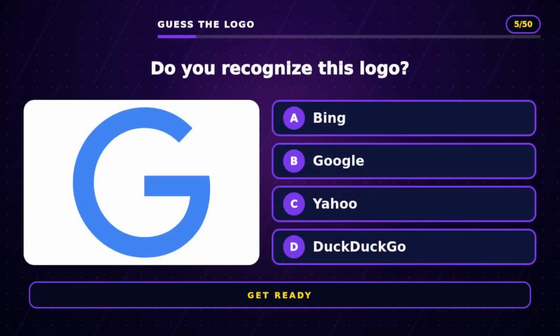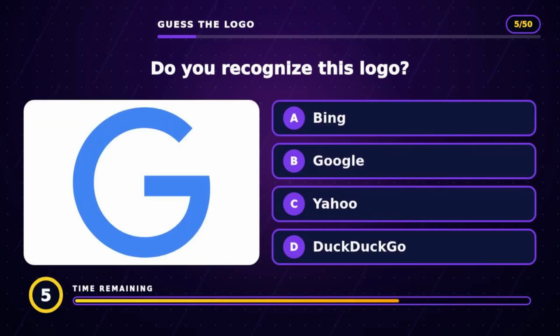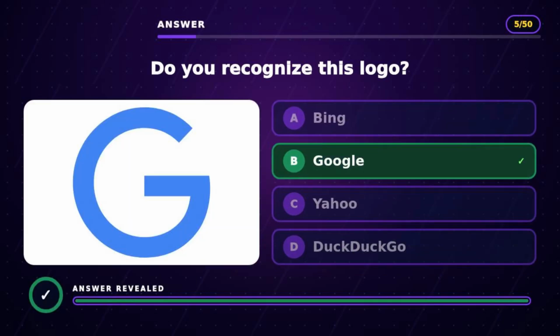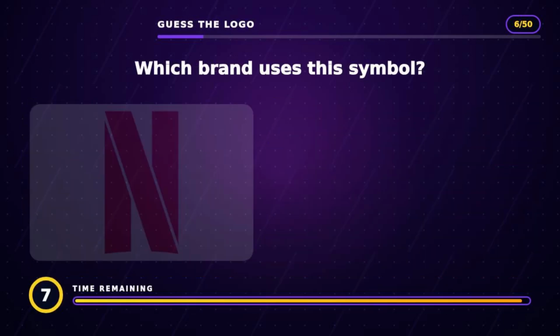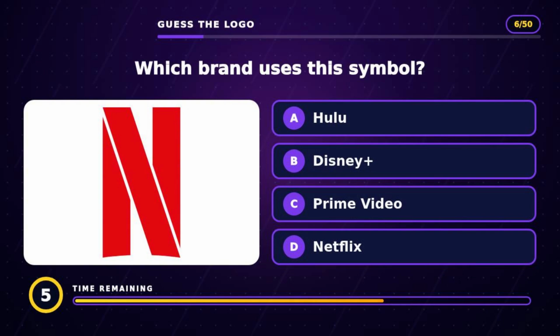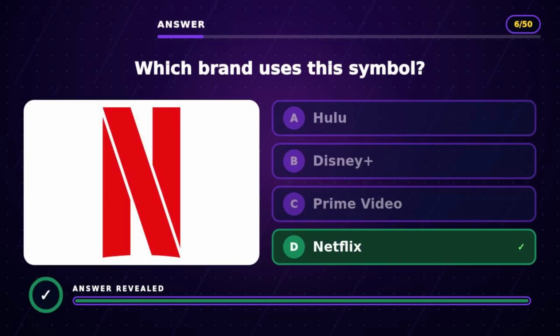Question 5. Do you recognize this logo? The answer is B, Google. Question 6. Which brand uses this symbol? The answer is D, Netflix.